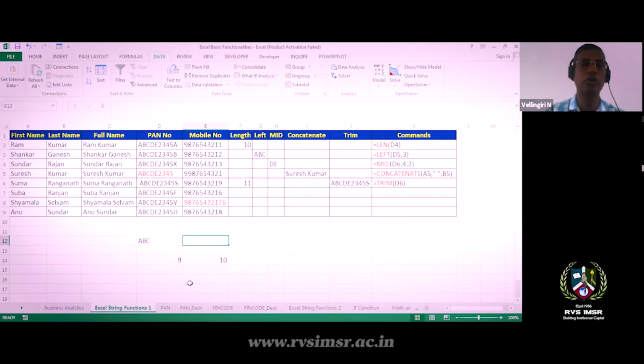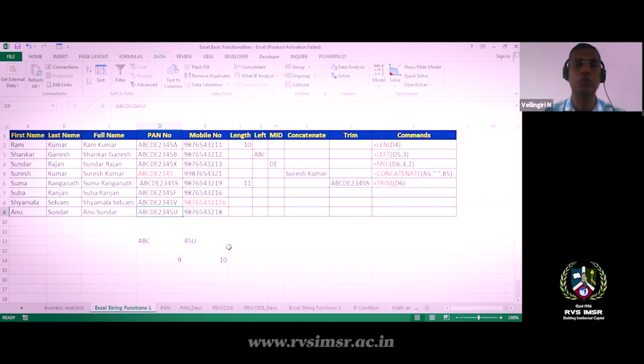Similarly, if in some scenarios you want to get data from the right side, you can use RIGHT of the PAN number, comma 3. It takes the last 3 characters: U is the last character, then 5 and 4. The last 3 characters give you 45U. This is how we use the LEFT and RIGHT functions.